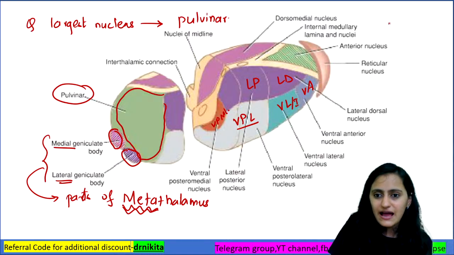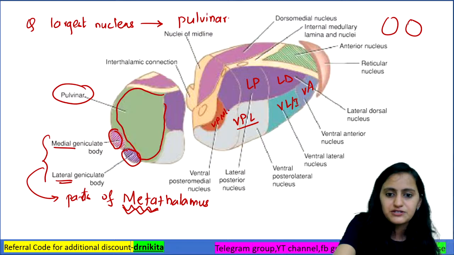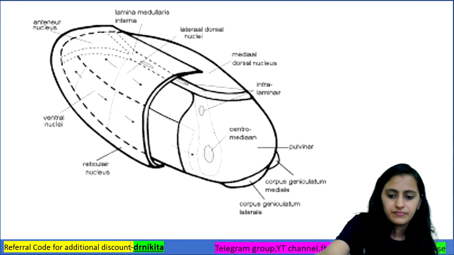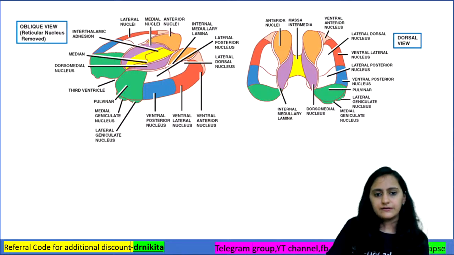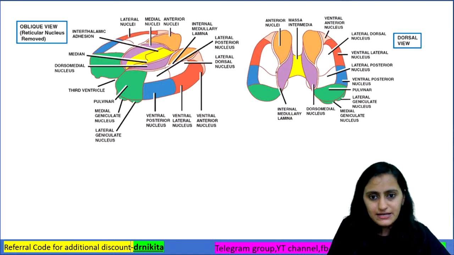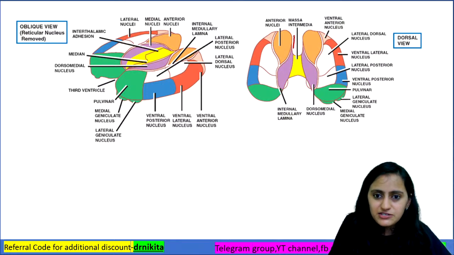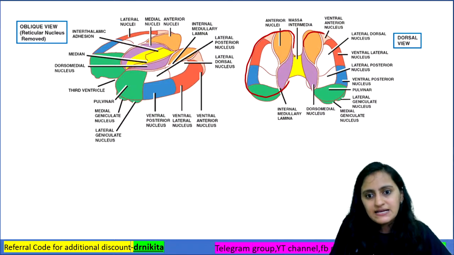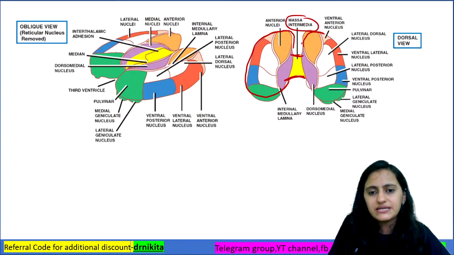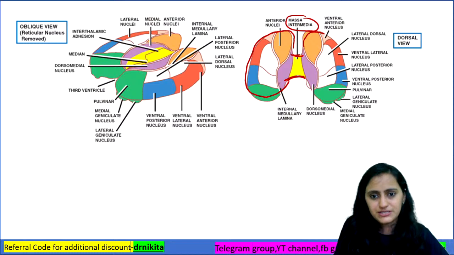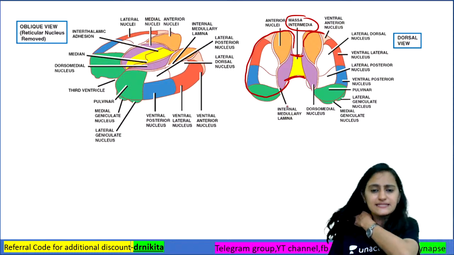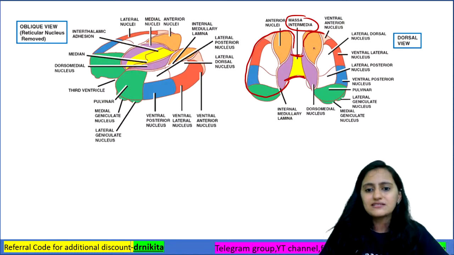Now, when you have the two thalami, let me show you another image as well. Have a look at this image. So you have these two thalami. These two thalami are connected by this massa intermedia, or the interthalamic adhesion, or the interthalamic connections. Now you can identify the parts of the thalamus.